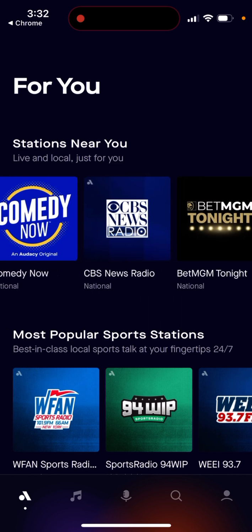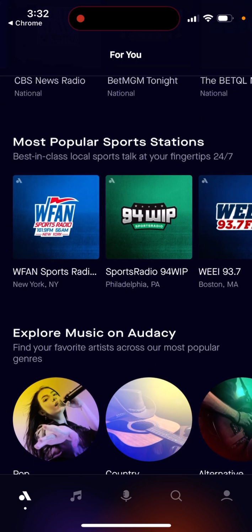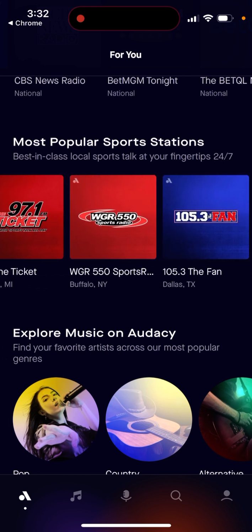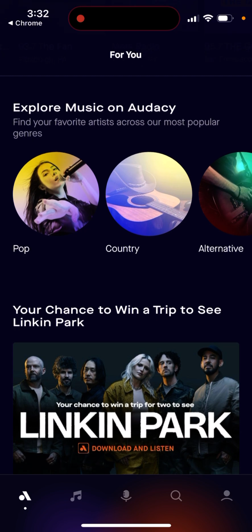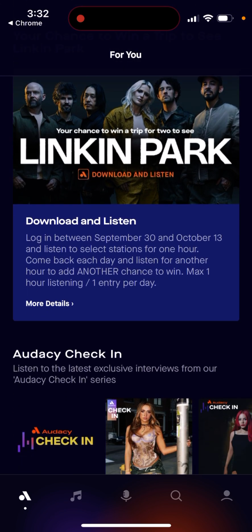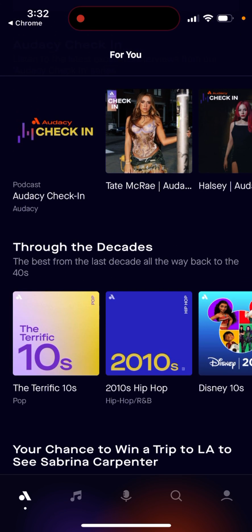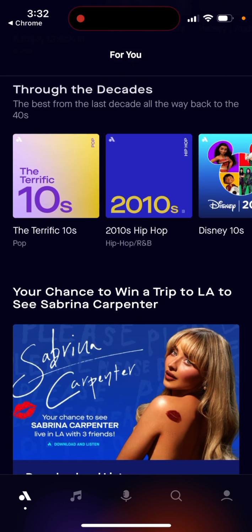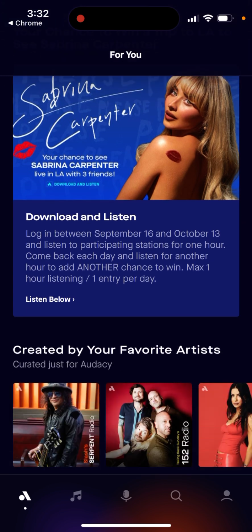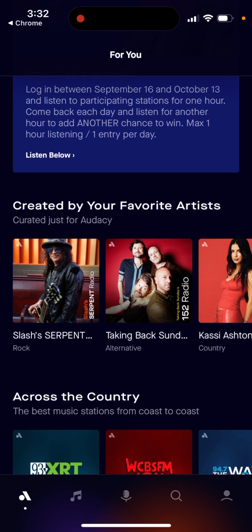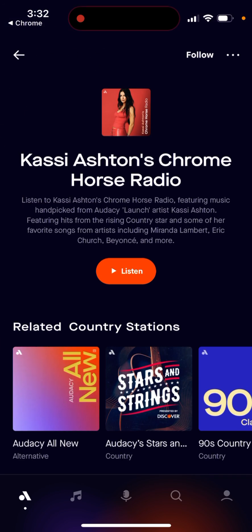So you can listen to all these stations. You can see most popular sports stations, a lot of radio stations. And then you can also explore some music, some tickets, some check-in, some podcasts, some charts. So, yeah, that's the app basically.